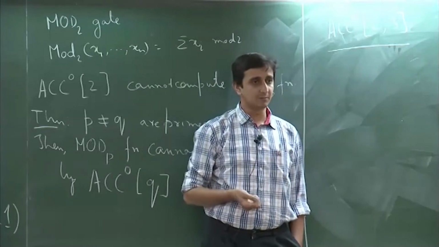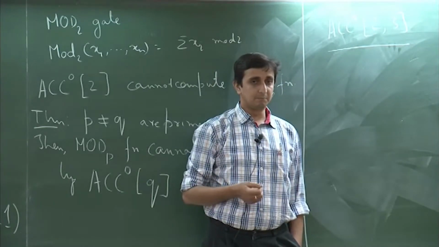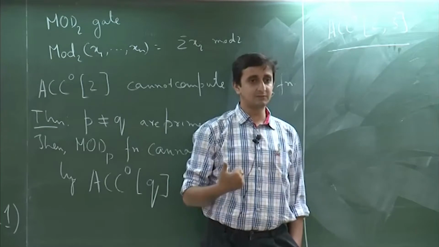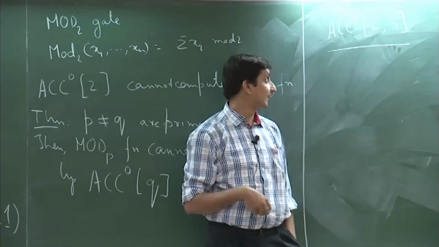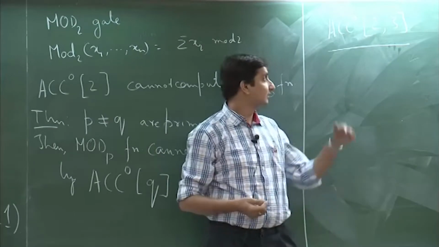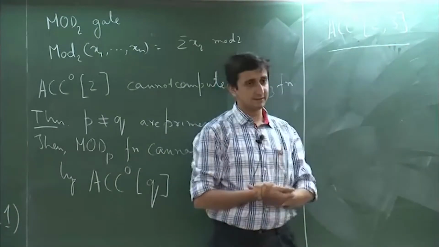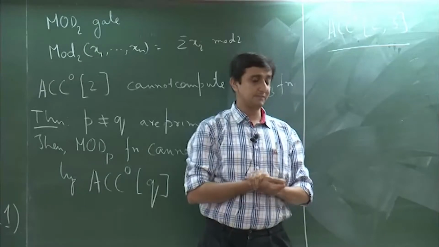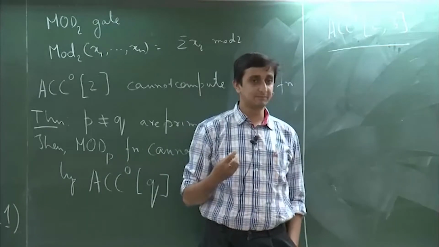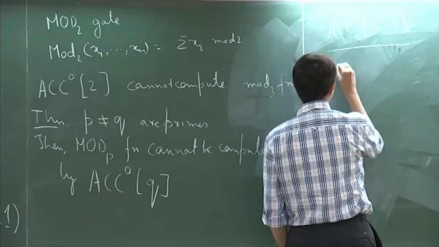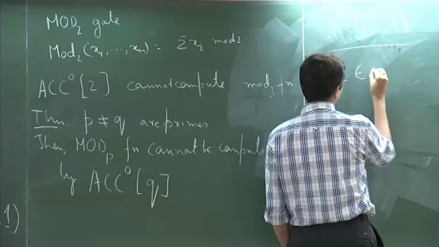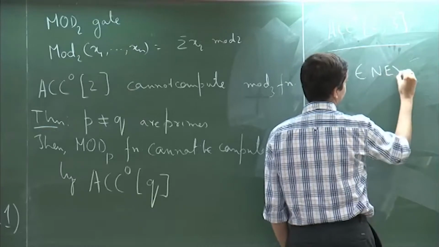That was also not possible. People failed even for NP. Even if you took an NP complete problem, they were not able to show it was not computed by such a circuit, and this went all the way up to NEXP.